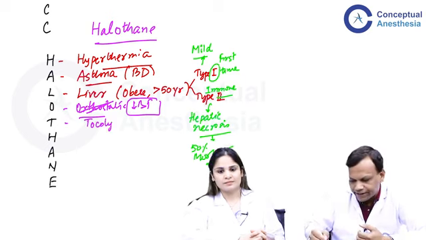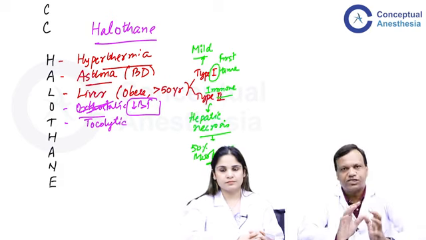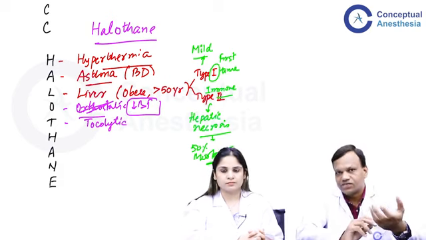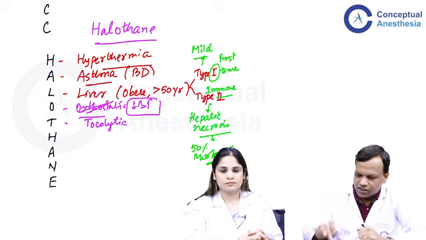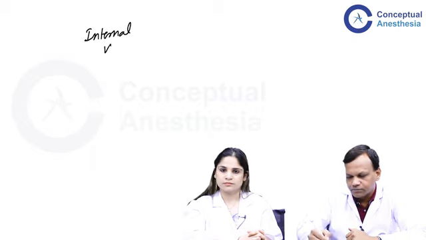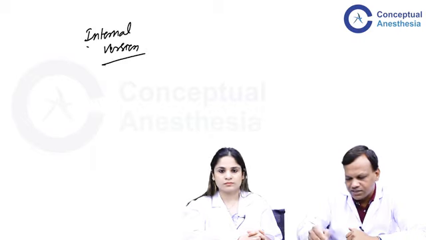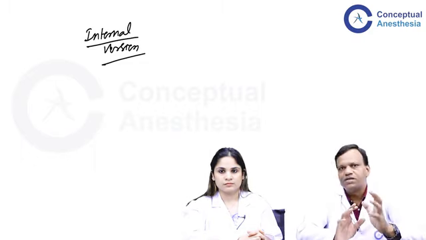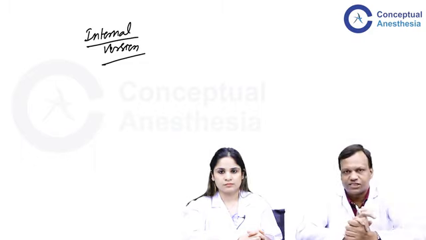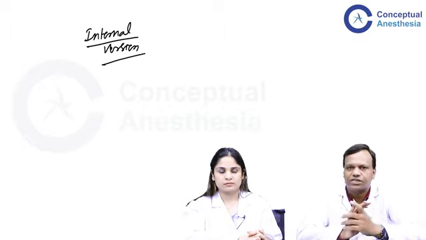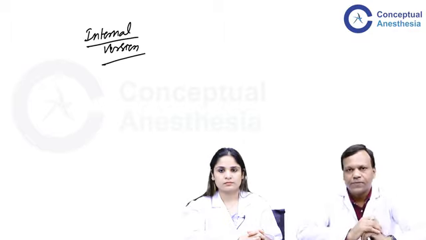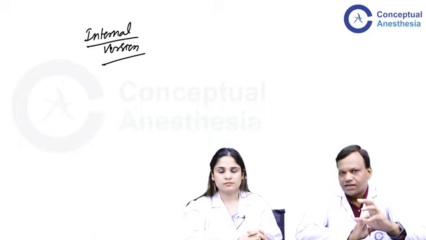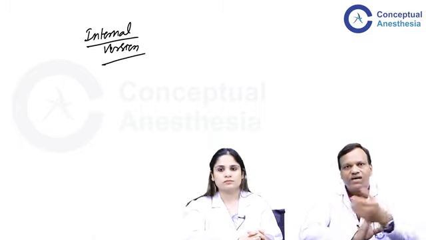It is tocolytic. Halothane will relax the uterus. This has one advantage as well as one disadvantage. The advantage of the tocolytic effect, or relaxation of the uterus, is we can use halothane for internal version. Internal version simply means a female has pregnancy and the baby is not in vertex presentation. Suppose there is breech presentation or oblique lie. Here we want the head to be down so that normal delivery can occur.